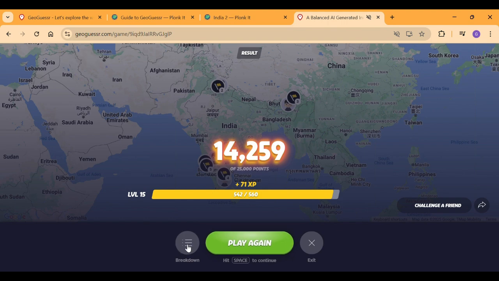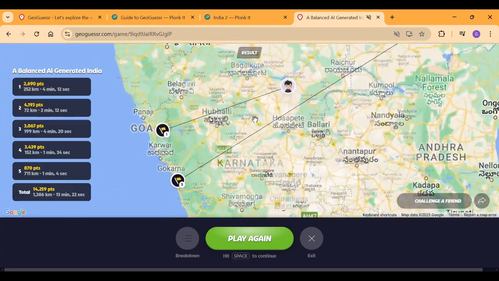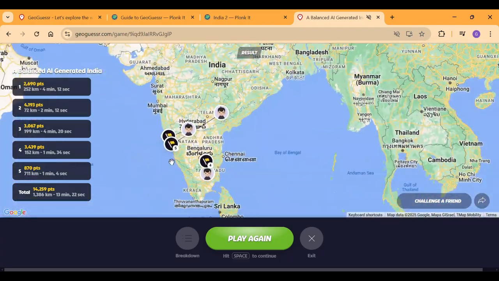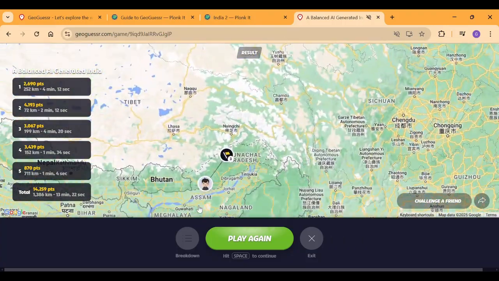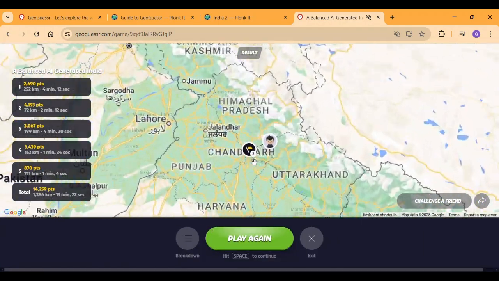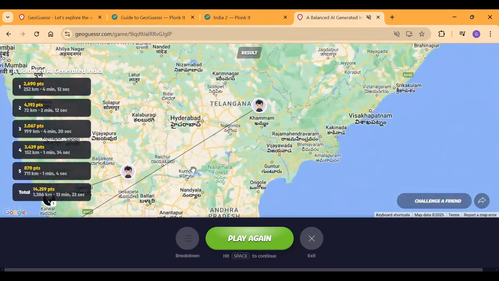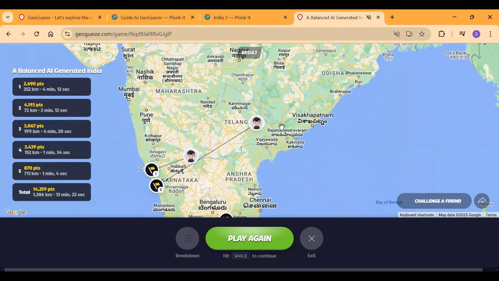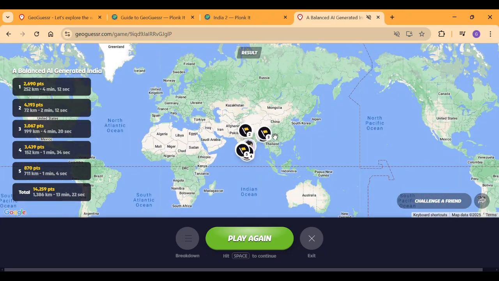So let's just break down again what we have got. Generally, the rounds were so good. The Karnataka one got us confused because it's actually Goa, but then the Tamil Nadu one was good, and then the Eastern Arunachal Pradesh one was very nice. As well as that, we also have a Himachal Pradesh guess that was absolutely insane. But then we also have our Telangana Karnataka 50-50 that accidentally let us do low points again. But I have the general area, and generally zoom out, it is a good score, and I guess we can exit the map now.